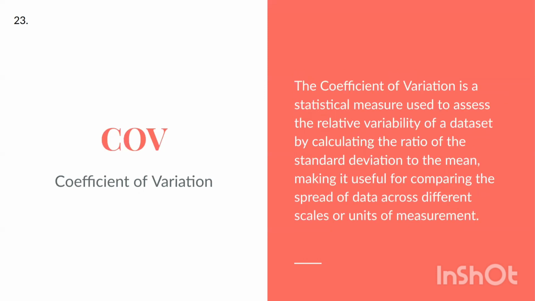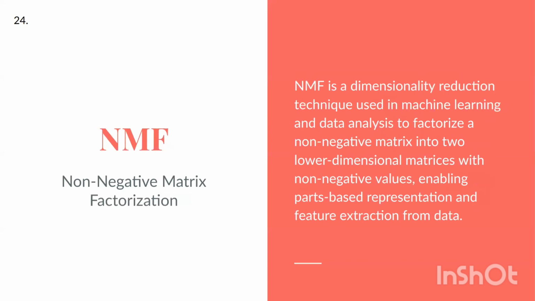COV, coefficient of variation. The coefficient of variation is a statistical measure used to assess the relative variability of a dataset by calculating the ratio of the standard deviation to the mean, making it useful for comparing the spread of data across different scales or units of measurement.